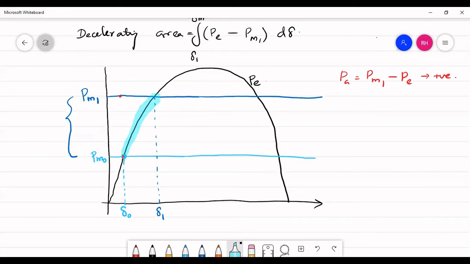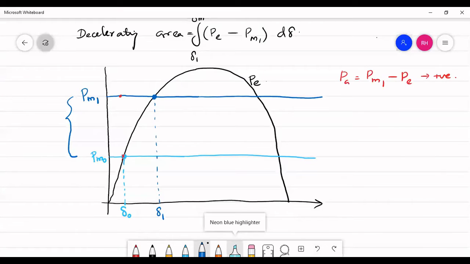Okay. So here it cannot stop immediately because of the stored kinetic energy. It is going to accelerate further, till it exhausts all its stored kinetic energy. And then at some point we again compare, and the rotor decelerates. Both acceleration and deceleration are going to happen repeatedly across this point, and finally we say your rotor is going to settle with the rotor angle delta 1.